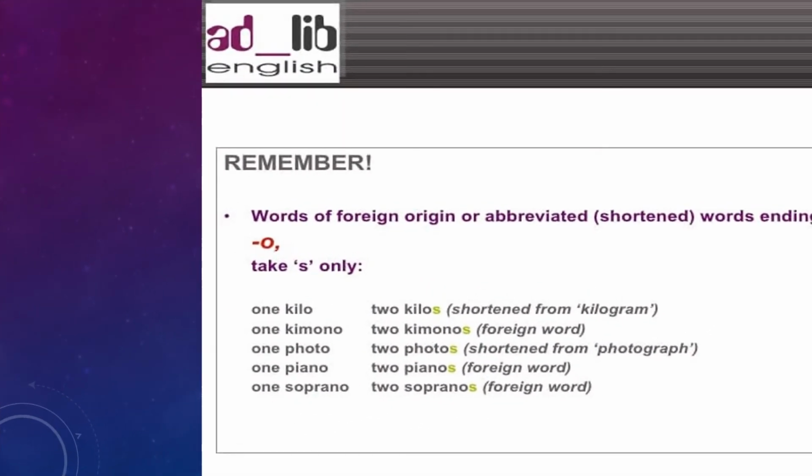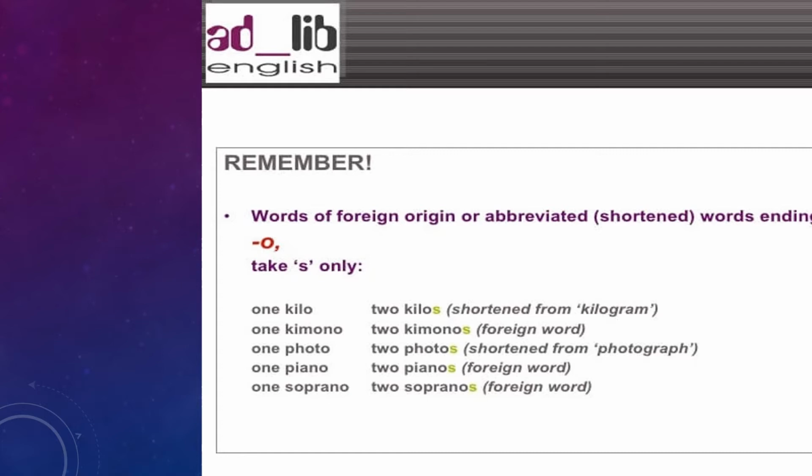Some English words are actually borrowed from a foreign word, for example kimono, piano, soprano. If we use these words in English, usually we should add s only. For example, one kilo, two kilos. One kimono, two kimonos. One photo, two photos. One piano, two pianos. One soprano, two sopranos.